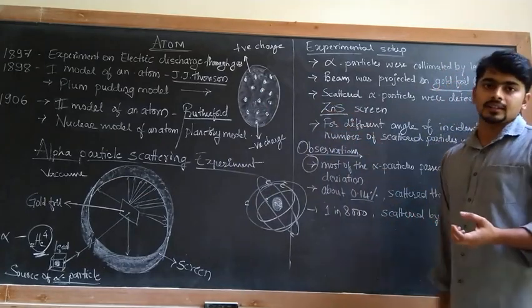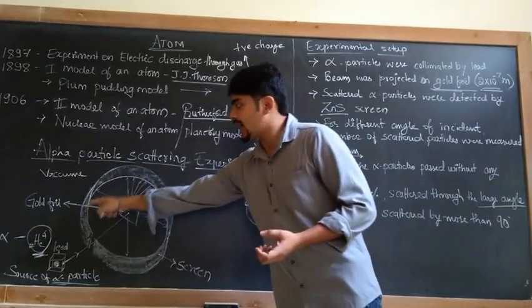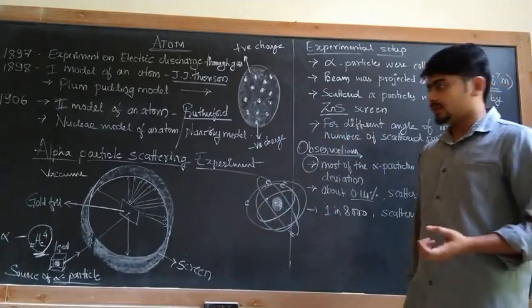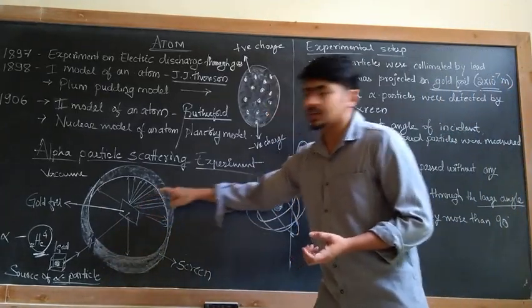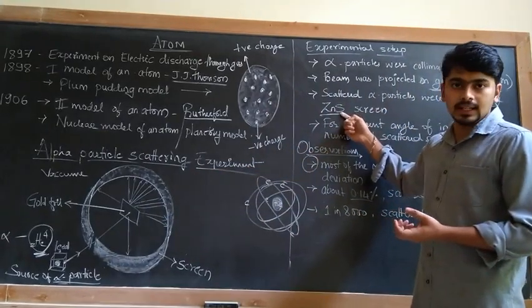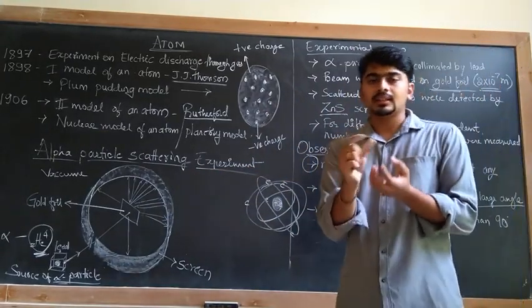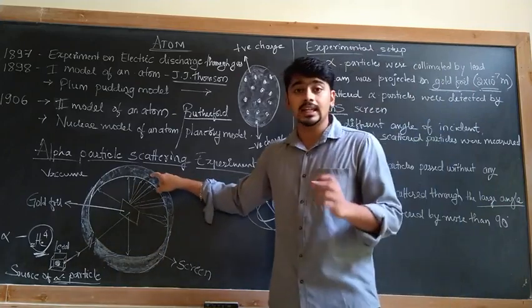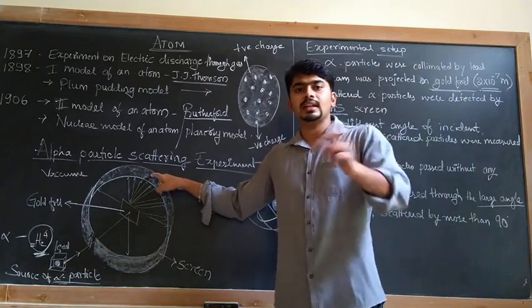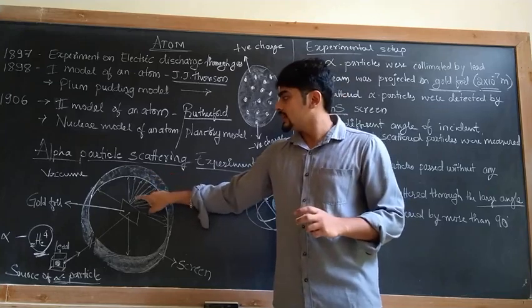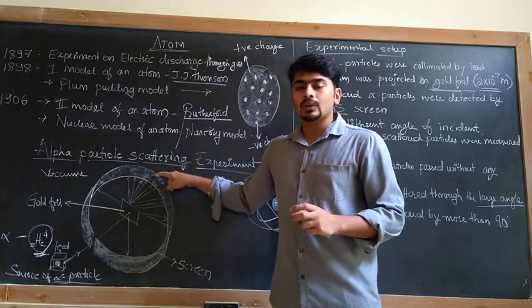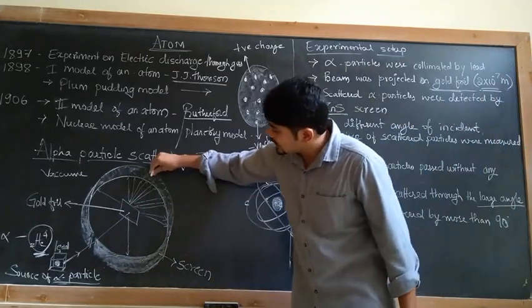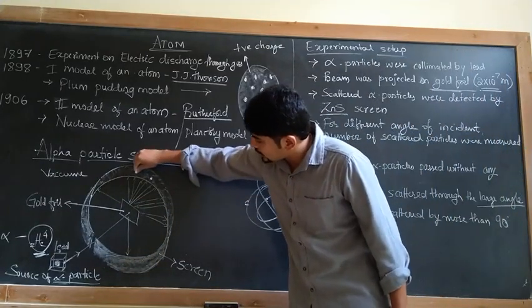When these alpha particles react with the ZnS, they form light, in the form of photons. The process of forming light is called scintillation. After reacting with the ZnS, these particles form light patches on the screen.